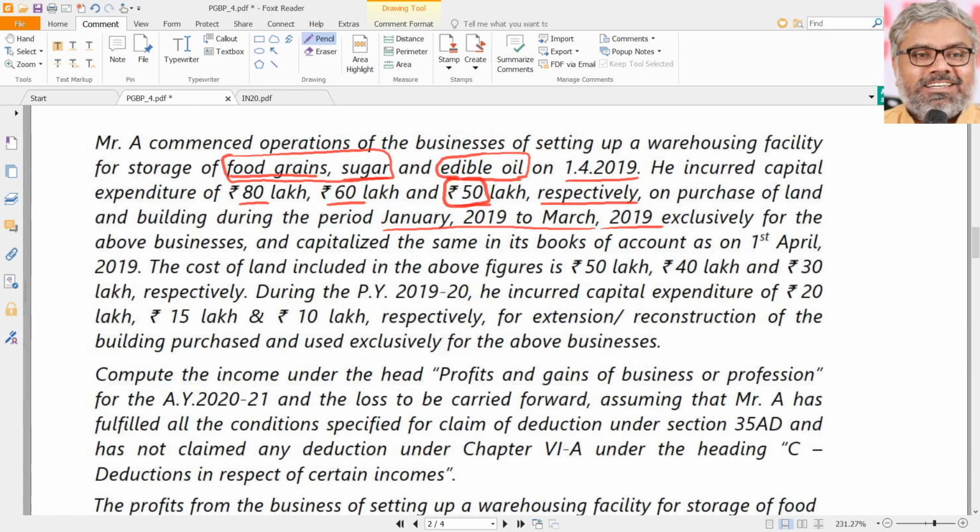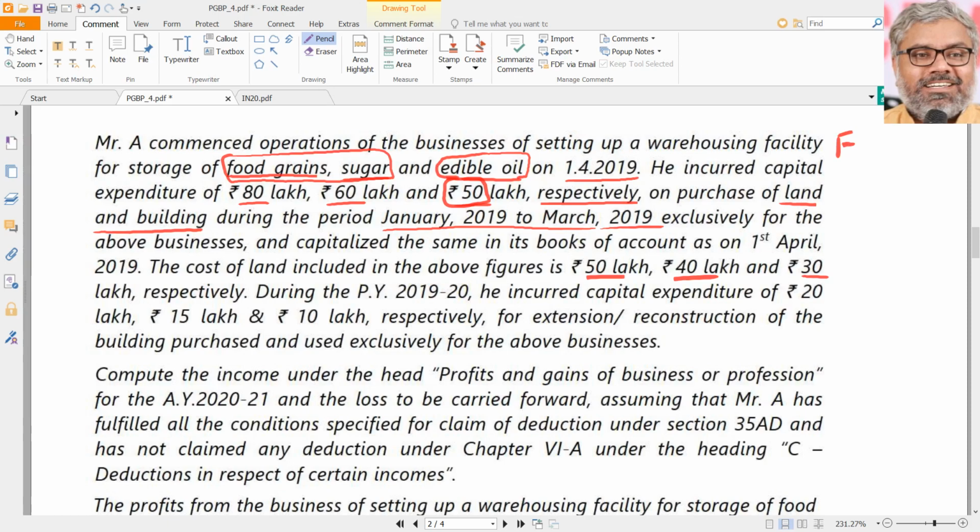Look at the expenditure for what? Land and building. Of course, land should not be included. Land is never eligible for deduction. Whether it is 35 or 35 AD or 32, never is land eligible for any deduction. So that has to be excluded. That is given already. The cost of land included in the above figures is 50, 40 and 30 lakhs respectively. So now let us get one by one what the building costs only, the capital expenditures only, are.